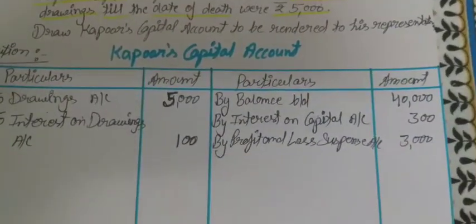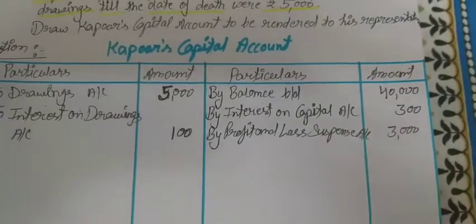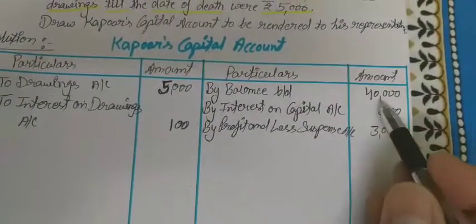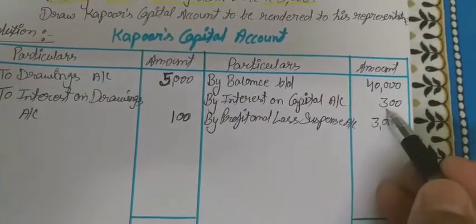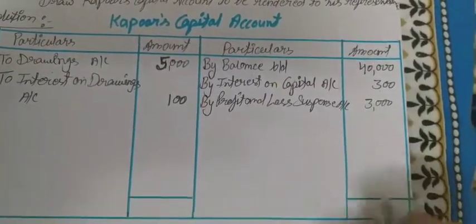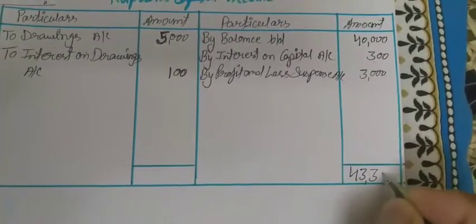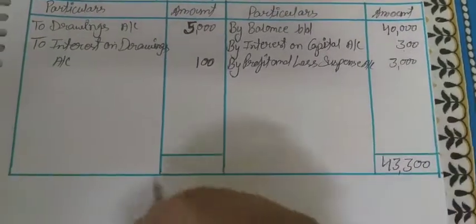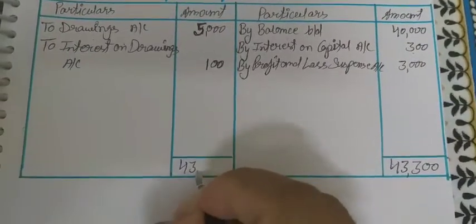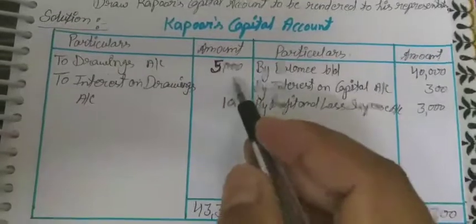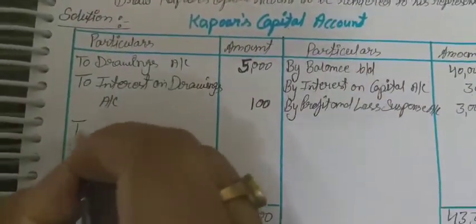Okay, so the balance will transfer to the executor's account in the firm. So if we total this side, 43,300, 43,300 and 43,300. So student, we will subtract this amount and then the balance will transfer to